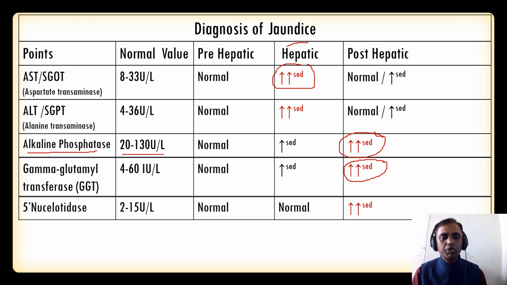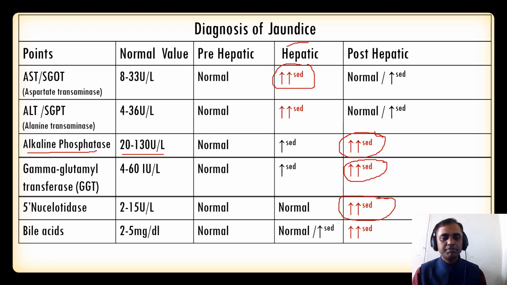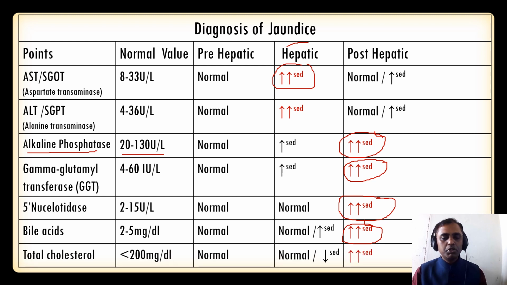And 5 nucleotidase, it is normally 2 to 15 units per liter, and this also will be increased in case of post-hepatic jaundice. And bile acids, 2 to 5 milligram per deciliter is normal, and in post-hepatic it is increased. And total cholesterol level is less than 200 milligram per deciliter, and in post-hepatic it is increased.